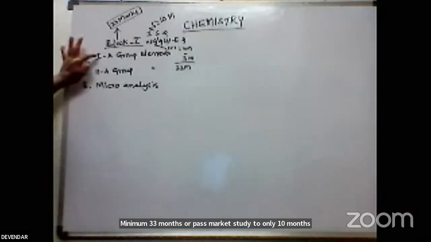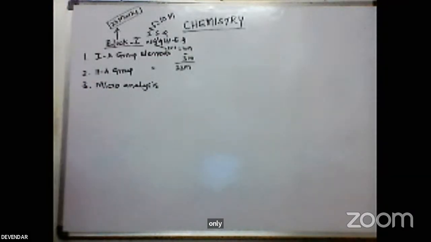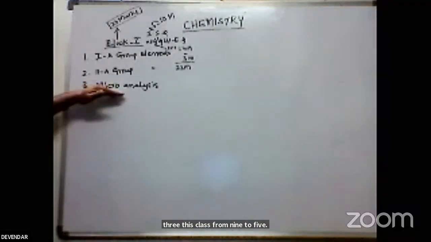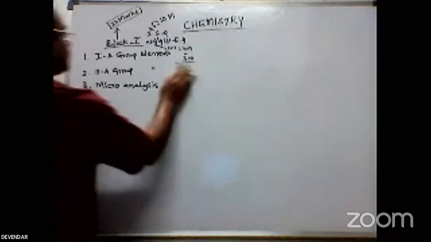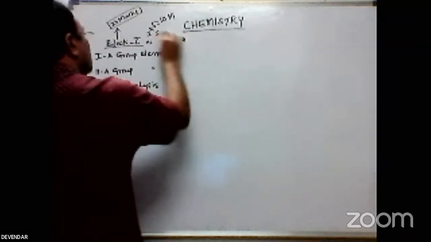First year, second year, microanalysis. Microanalysis, anyhow you are doing in the practical 3-day class, from 9 or 10 to 5. So plenty of time you will get for microanalysis. You can easily grasp what the topics are, what the tests are, and how to identify the cations and anions with the help of the tests. Okay. This is the blueprint of your block 1.